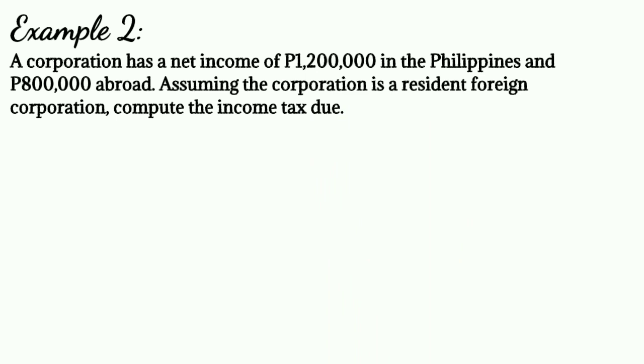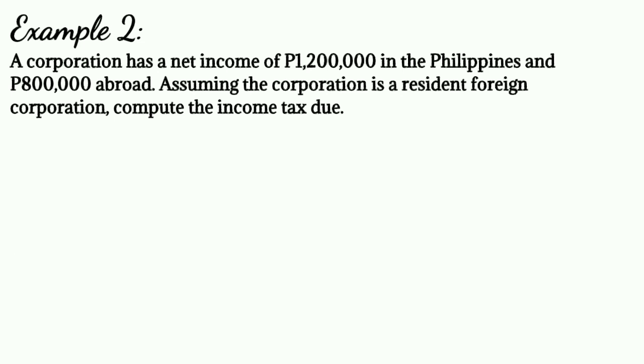Remember, sa general rules in income taxation, a resident foreign corporation is taxable only on its income earned or derived within the Philippines. So in this problem, only the 1,200,000 pesos is taxable in the Philippines.